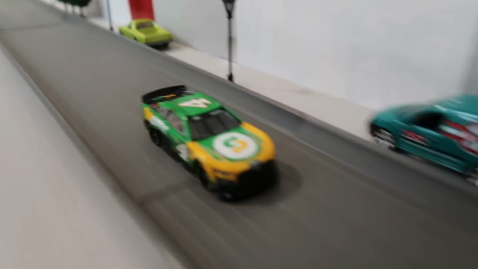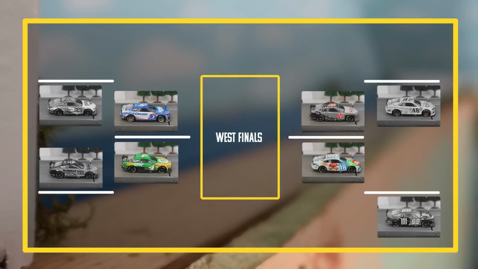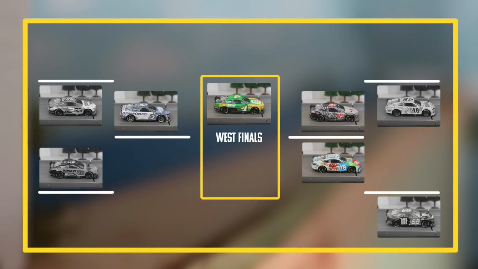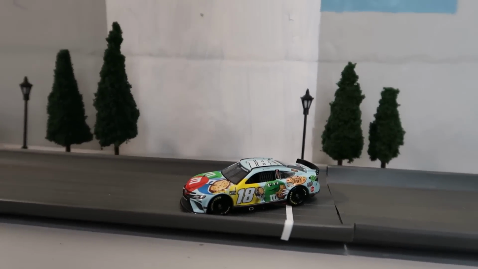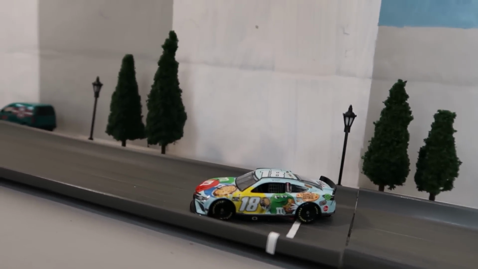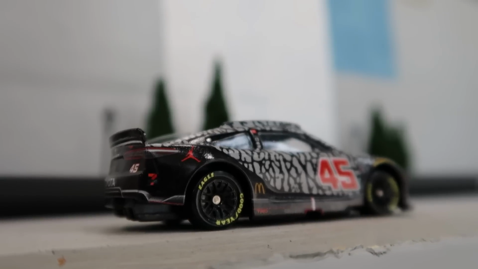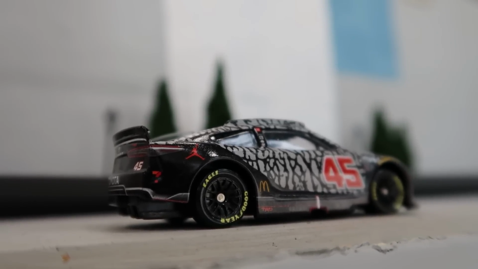Vintage Kevin Harvick here in the Western Conference semifinal round. He'll move on to the Western Finals, where he'll face the winner of Kurt versus Kyle Busch. Kyle Busch won his first round matchup against Daniel Suarez. Meanwhile, Kurt Busch bested Alex Bowman in an epic 5-race bout.